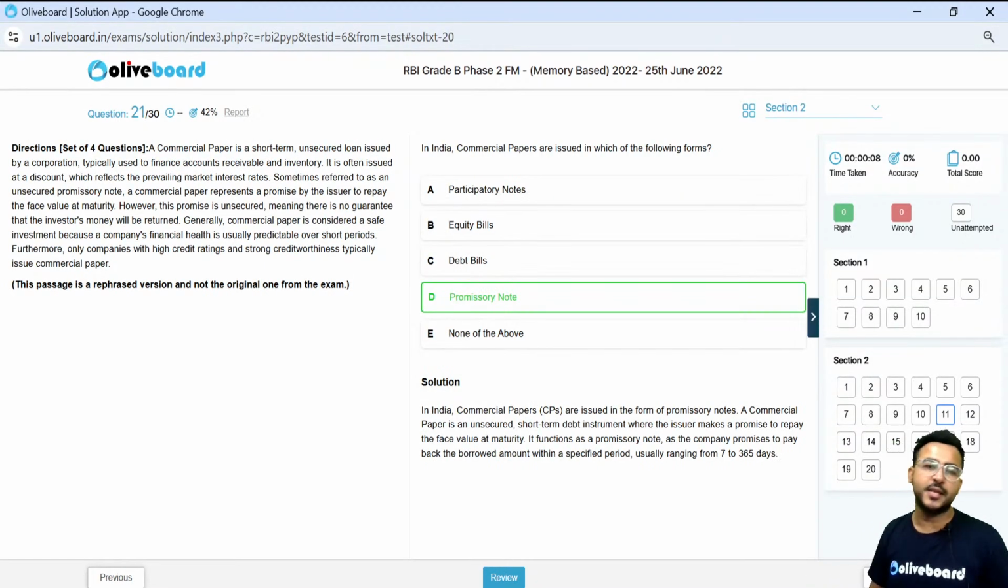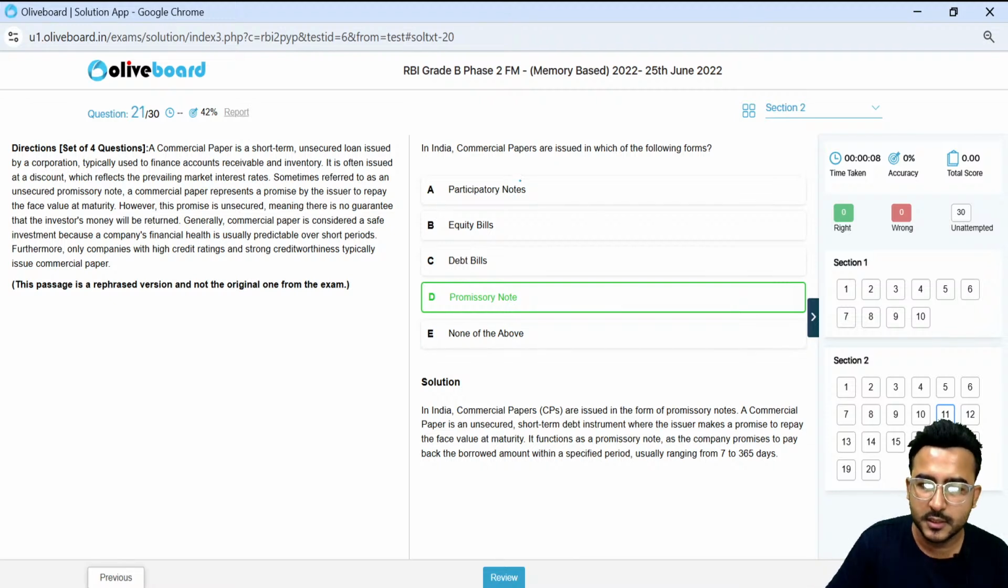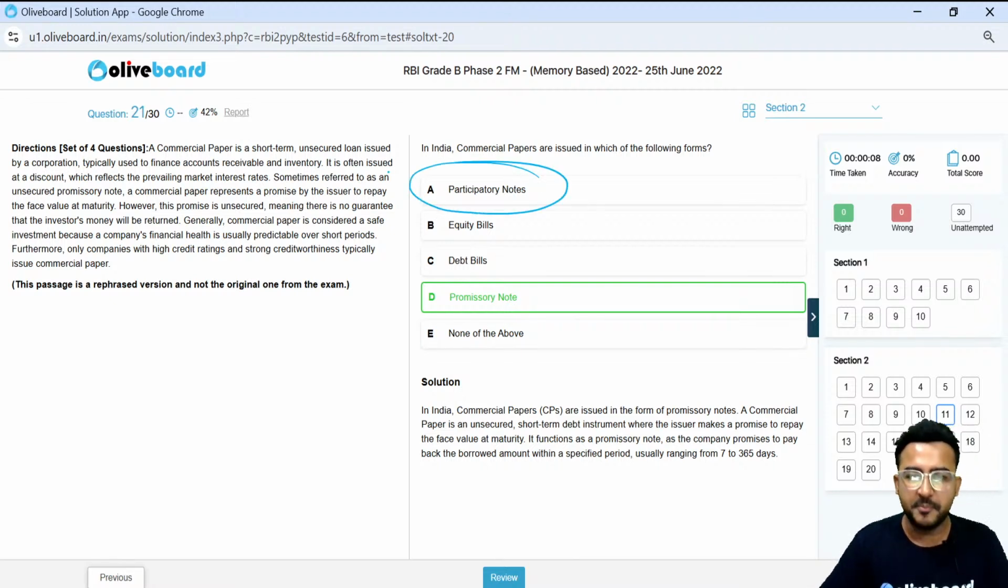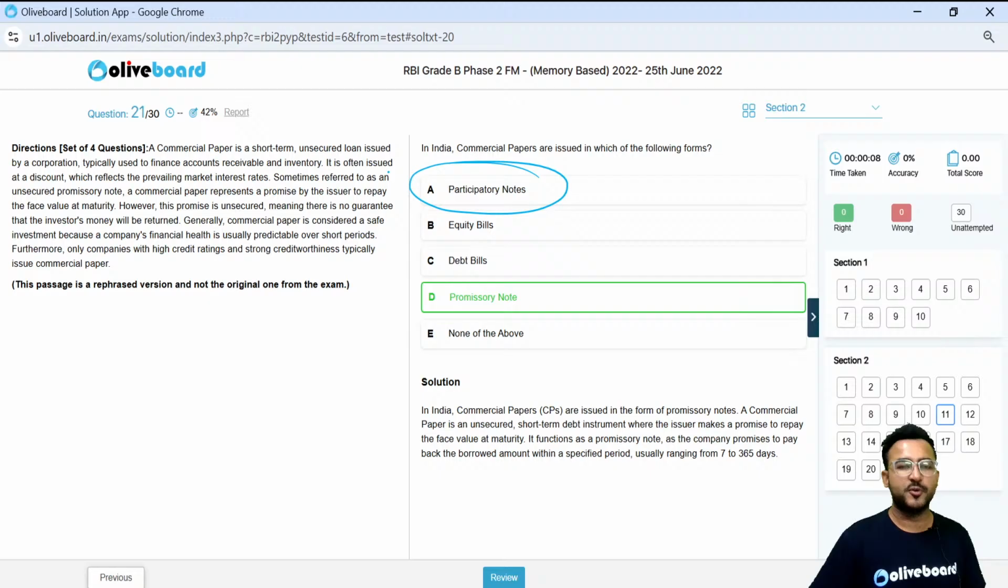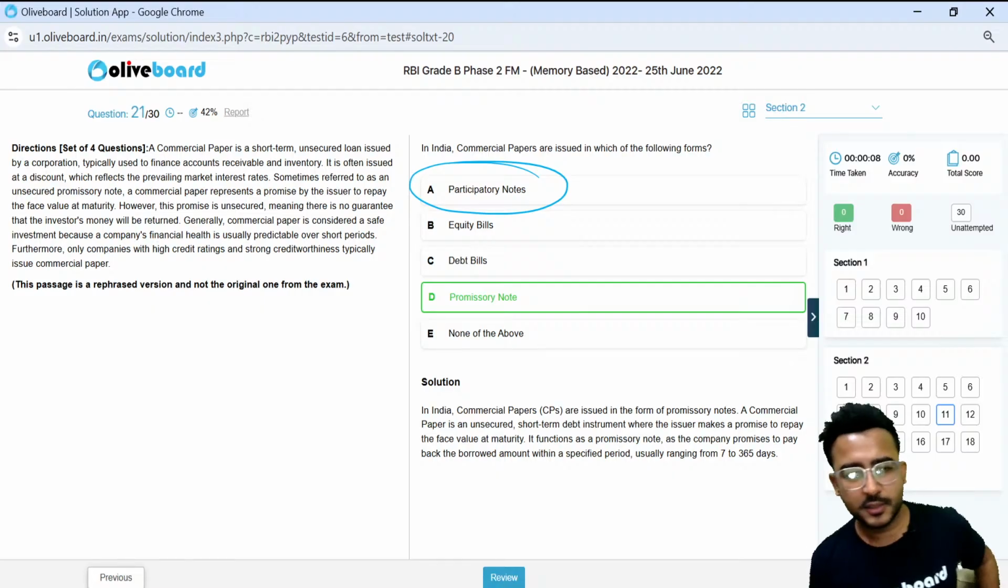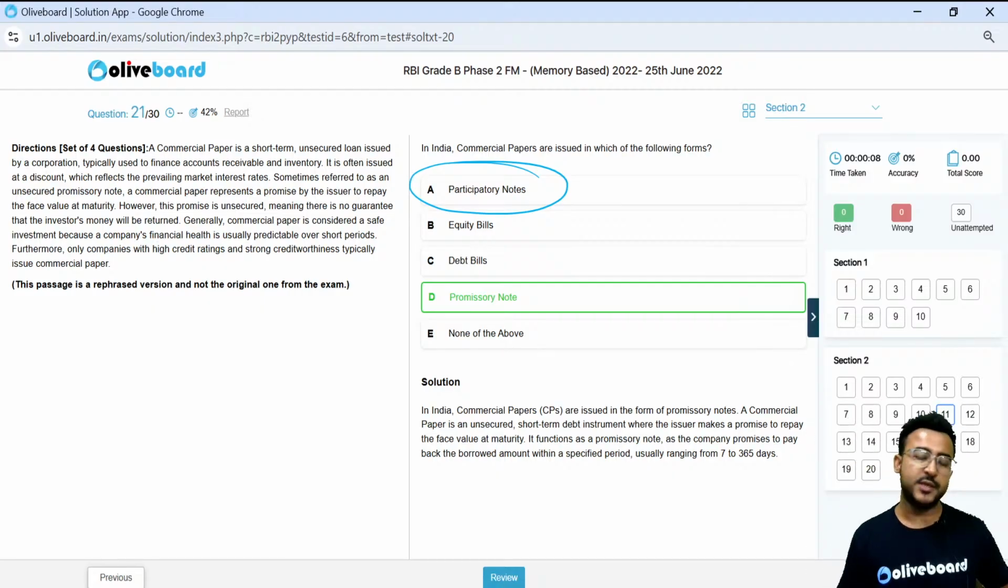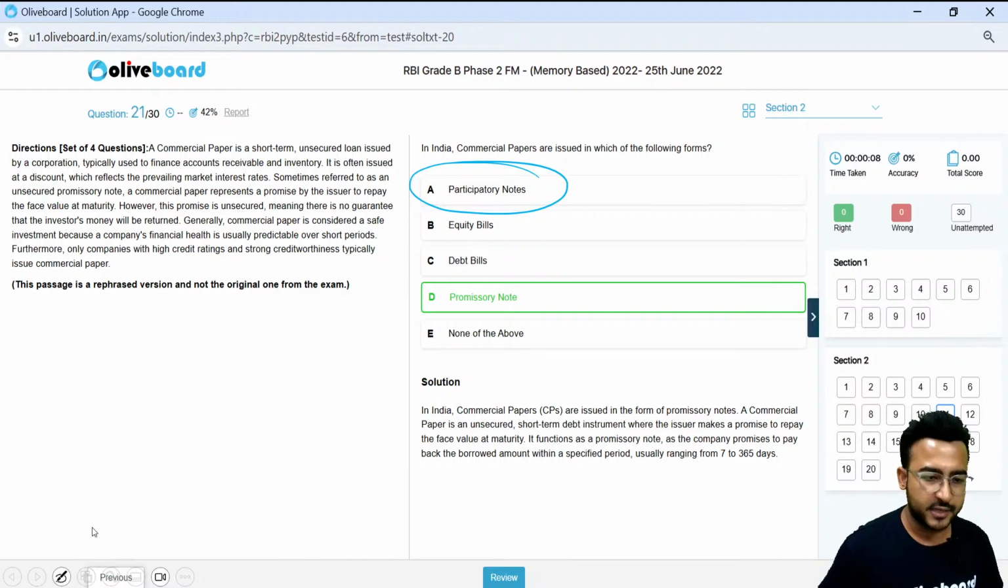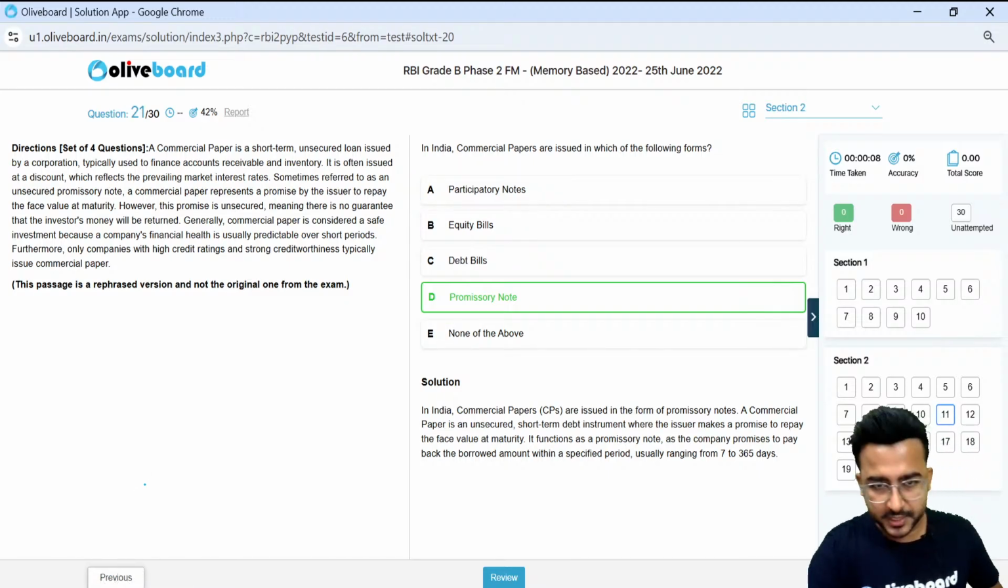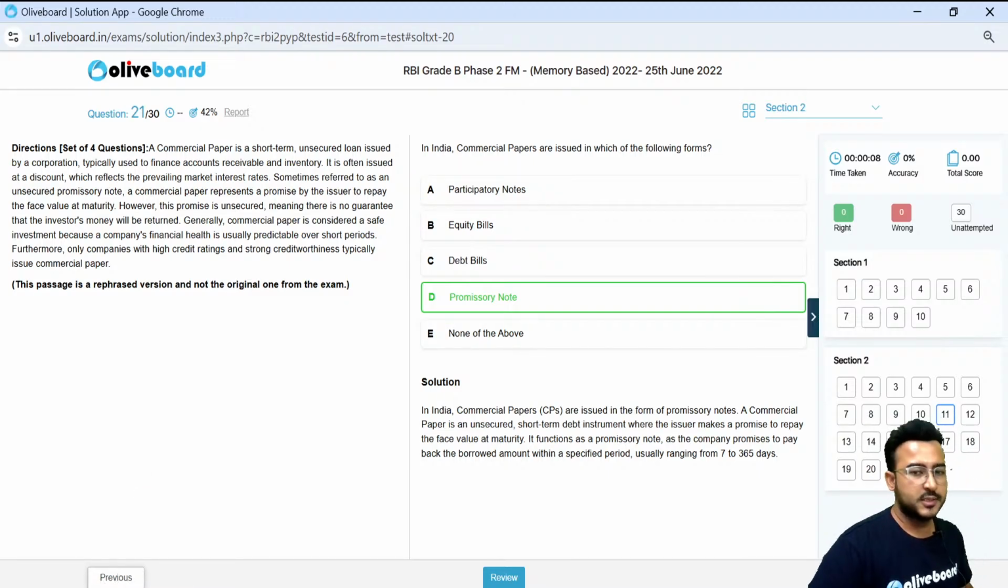Yes, promissory note, and don't get confused with option A, participatory notes. Participatory notes is completely different. If a foreign entity wants to take exposure in India without following the FPI route, they use participatory notes. These are linked with derivative instruments basically. So please do remember, participatory notes is not promissory note, it's something else. The answer here is promissory note.